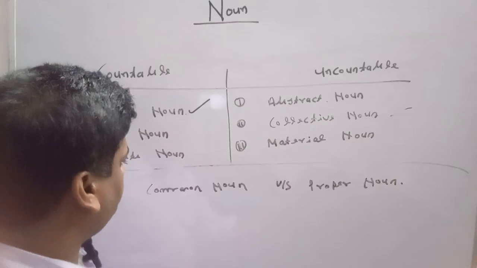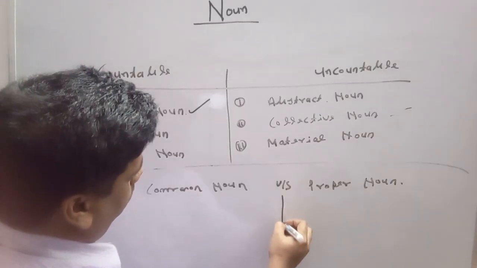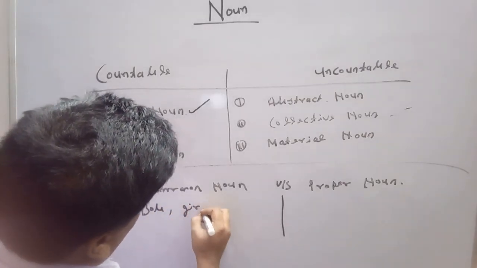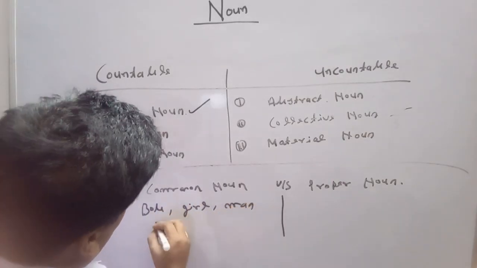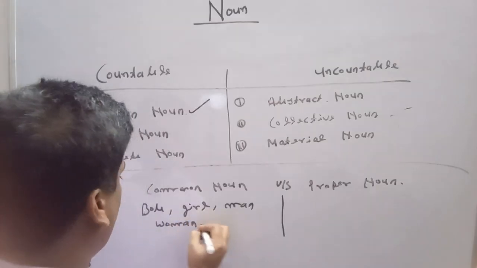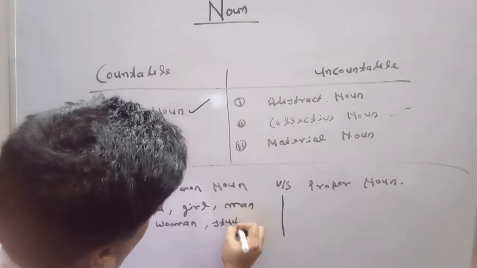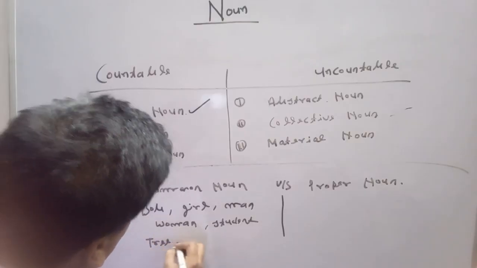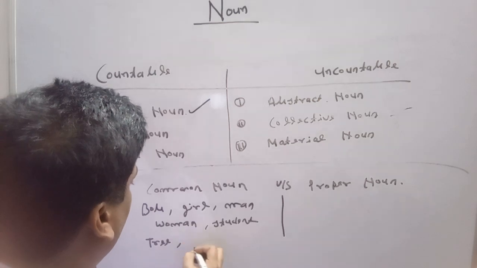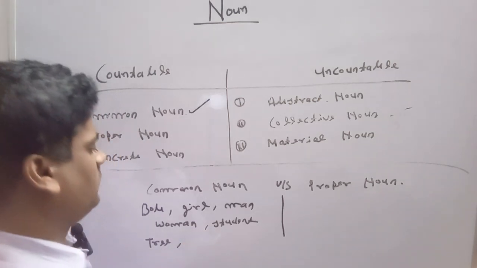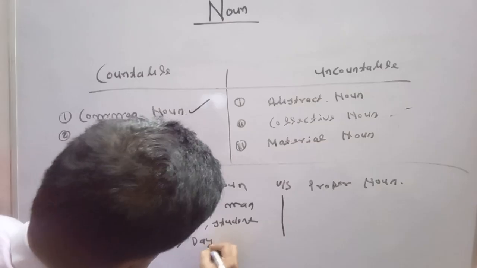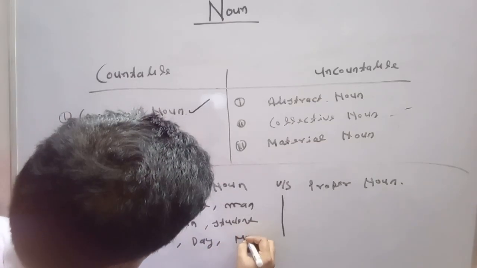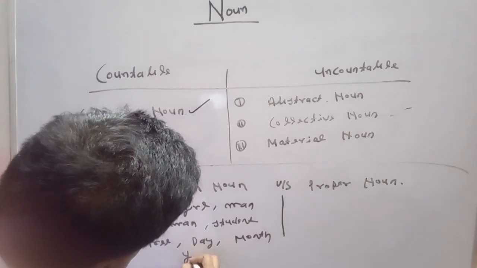As we said that boy, girl, man, woman, student, tree, day, month, year.